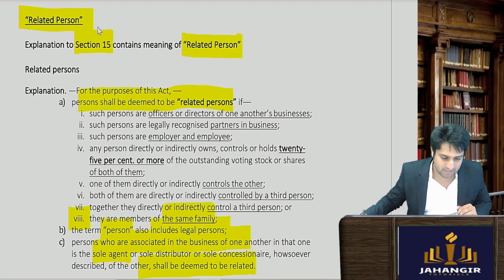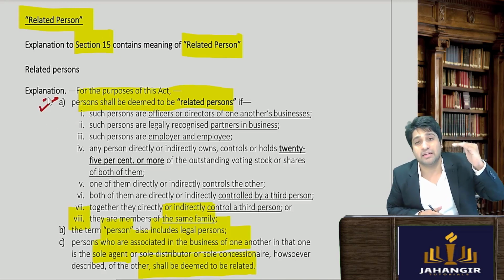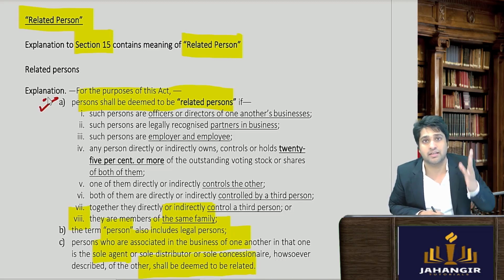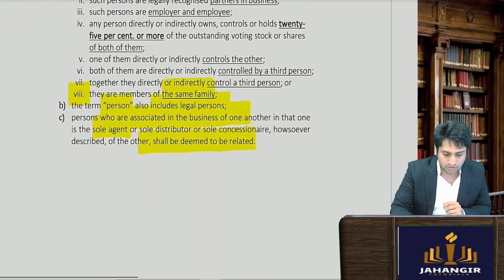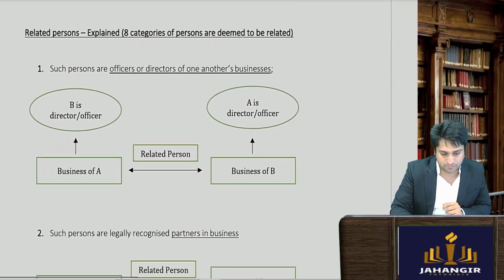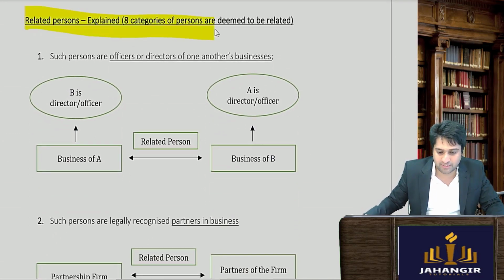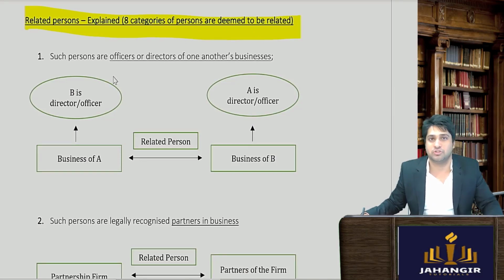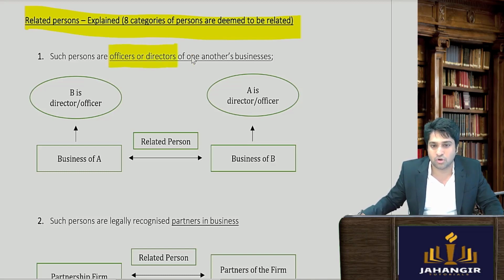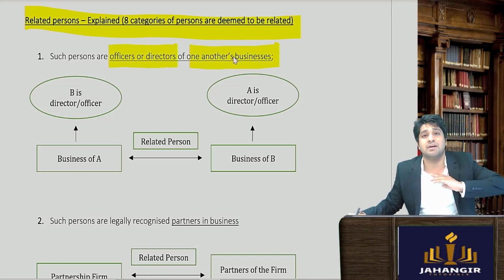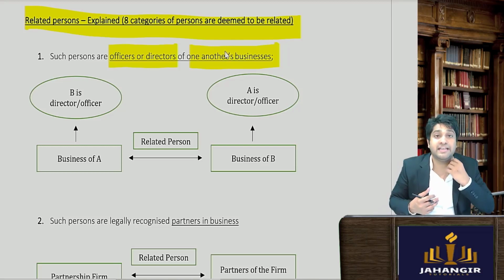Now let's see these 8 categories properly in detail. I'll be taking each category and explaining you in detail. First, the very first point. The explanation to section 15 says that there are 8 categories of persons who are deemed to be related. Firstly, such persons are officers or directors of one another's business. I am a director in your company and you are a director of my company. So we both will be deemed to be related.